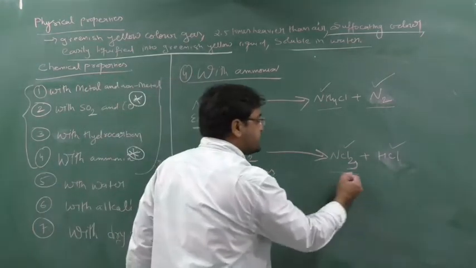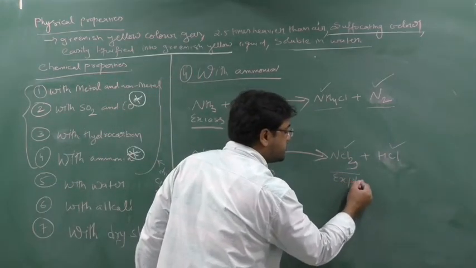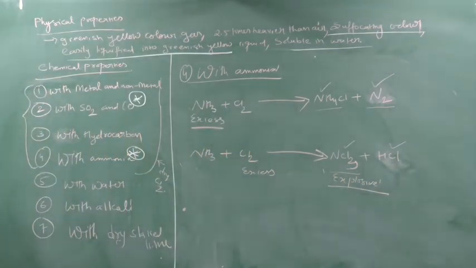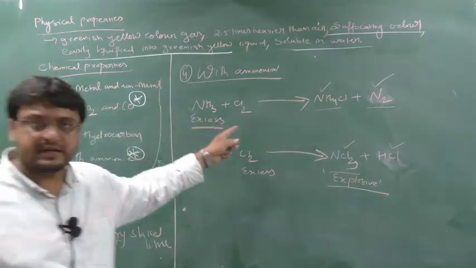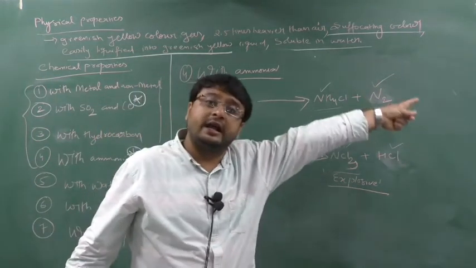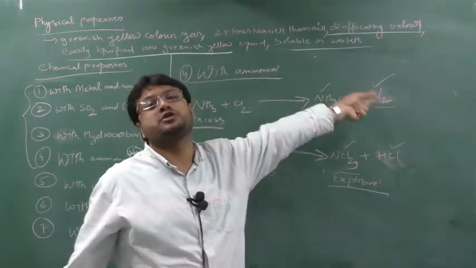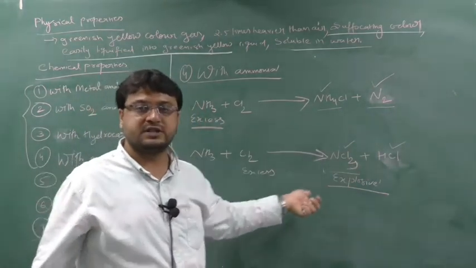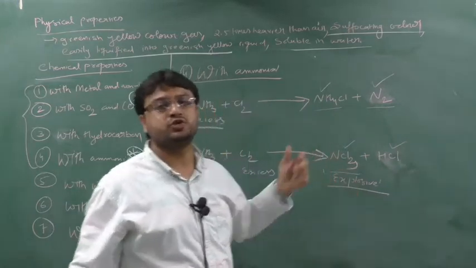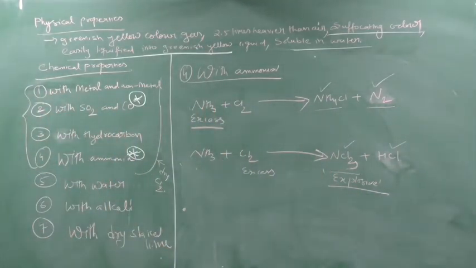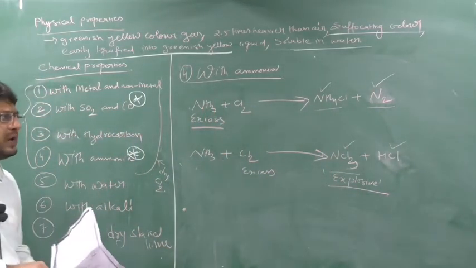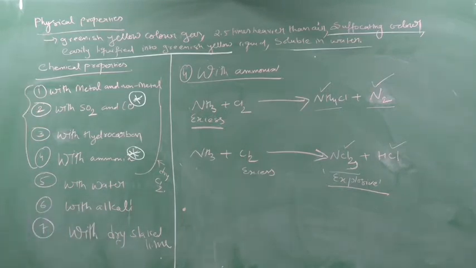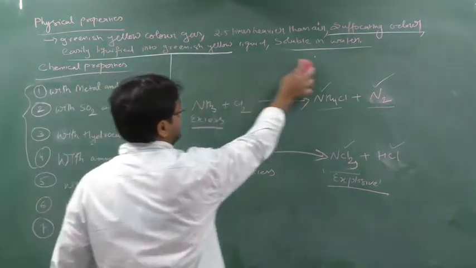And NCl3 is used as an explosive. So when ammonia is in excess, meaning nitrogen is in excess, it will form NH4Cl and N2, because the nitrogen product is in excess, so nitrogen products only will come. When chlorine is in excess, chlorine products only will come. So first is NCl3 and HCl. NCl3 is used as an explosive. So write this down. This is very, very important. Please trust me, it's very important. Clear? Fifth point, we'll go with the fifth point.